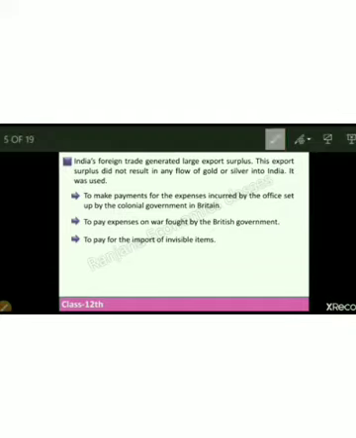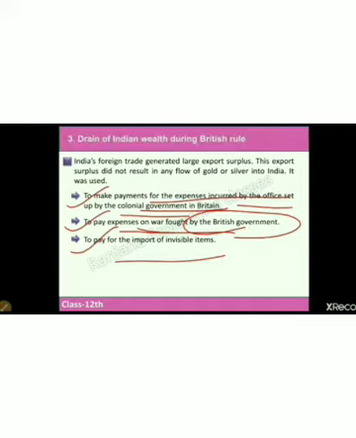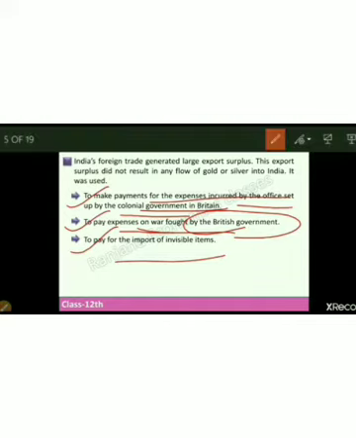Because the entire surplus, the entire revenue, used to be utilized by the Britishers only for the following purposes. As you can see, the very first was to pay for the expenses incurred by the offices set up by the colonial government. Next, they would incur expenses on the wars fought by the British government at that time, or pay the bill for the import of invisible items. So this is how the drain of India's wealth went to the British government.